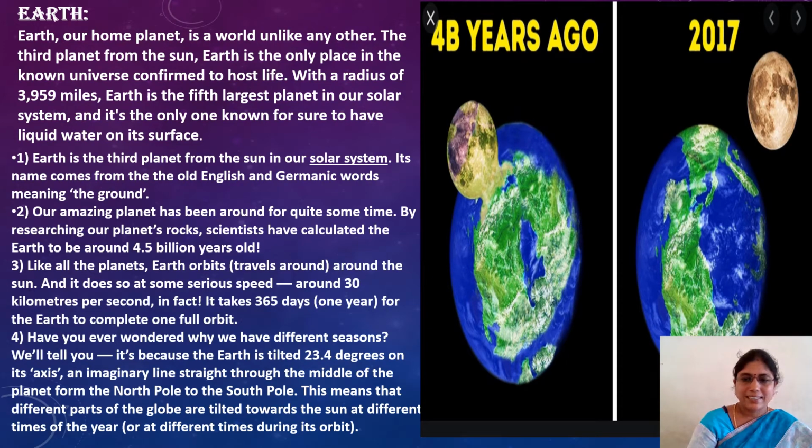What is our third planet, children? Yes, exactly. Our third planet is our Earth. I'm going to show you the image of our Earth. How many years ago? 4 billion years ago. This is our Earth, and here is the Moon. See, the Moon is very near to the Earth at that time, and almost all of this greenery is the landmass, meaning our continents. Understood? How many years ago?